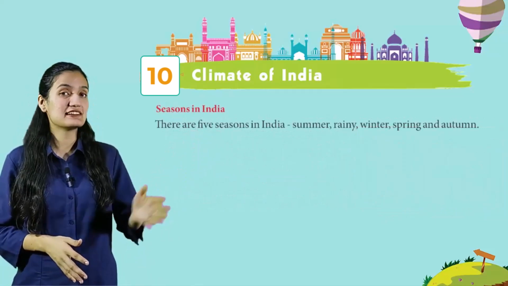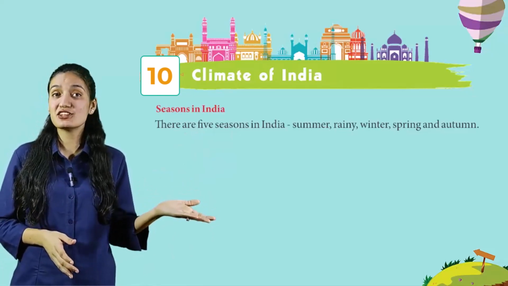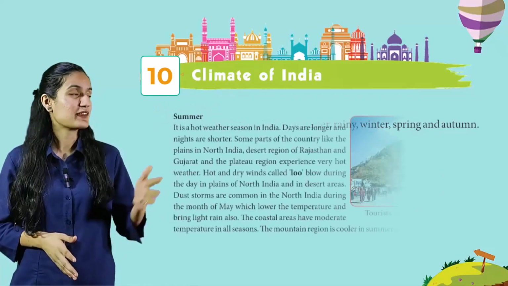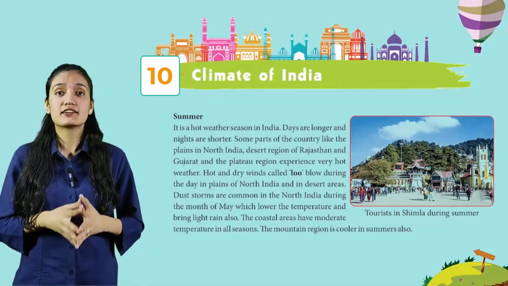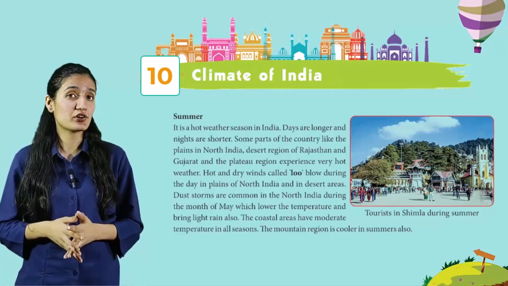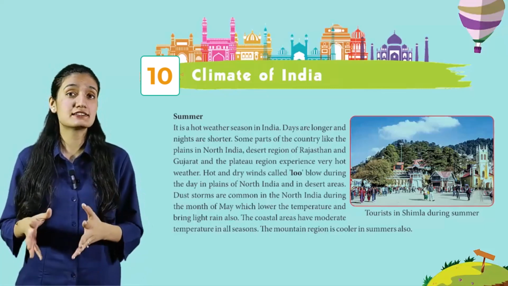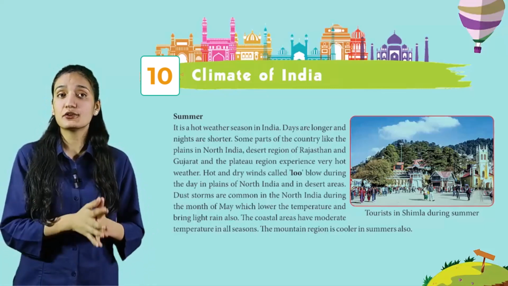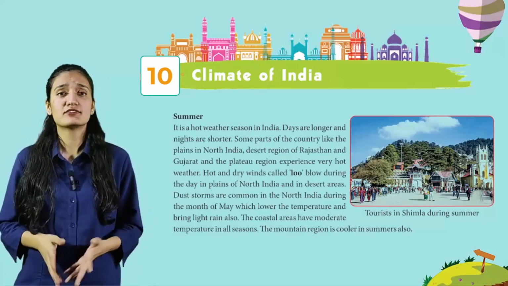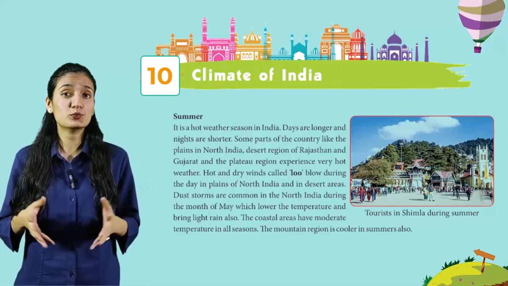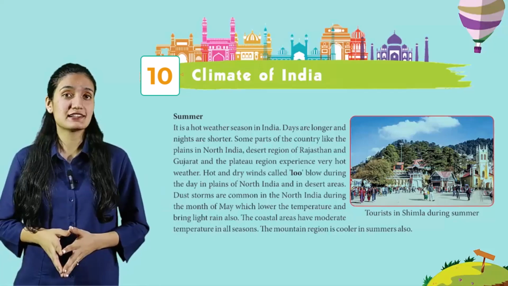Now, seasons in India. There are 5 seasons in India: summer, rainy, winter, spring and autumn. Summers. It is a hot weather season in India. Days are longer and nights are shorter. Some parts of the country, like the plains in North India, desert region of Rajasthan and Gujarat, and the plateau regions, experience very hot weather. Hot and dry winds called loo blow during the day in plains of North India and in desert area.